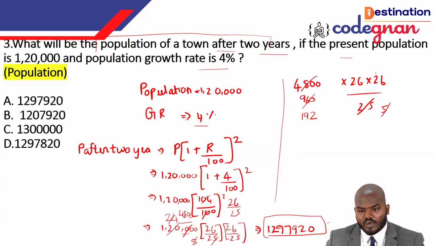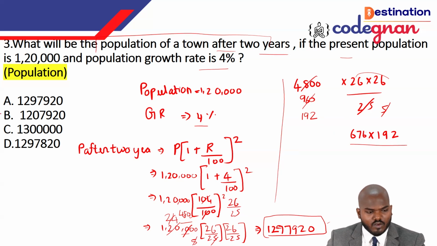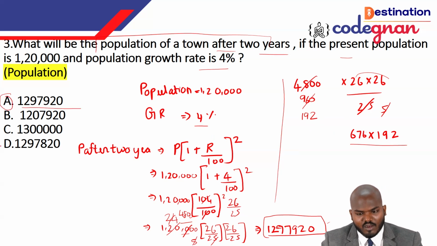Now 26 times 26, we can call it what? Anyone know the answer? The value is 676. 676 times 192, this is the final thing you will get here. The 10 will be left there. If you multiply that, you will get the answer 129720, which is the exact answer for the question. If you have a calculator, you can check it, or else please manipulate without the calculator, because you need to practice without the calculator, which is a very major thing.